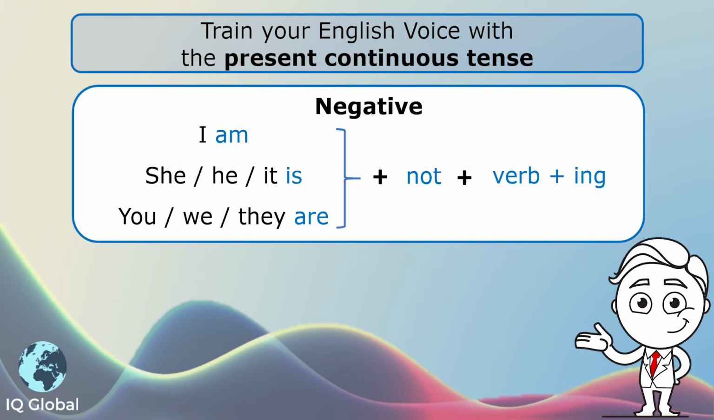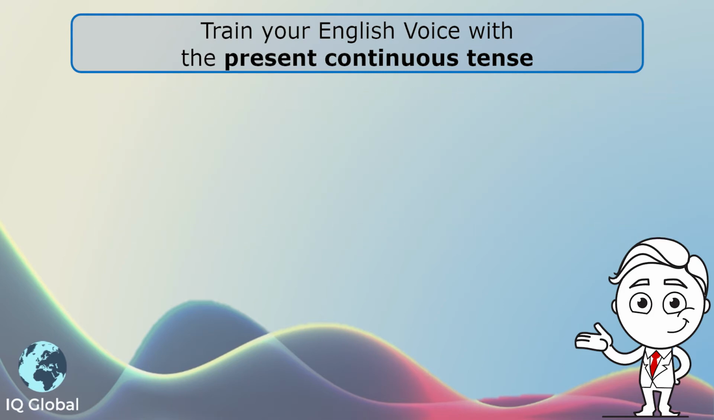Next, negative present continuous tense. The subject stays the same, but now we add the word not before the verb with ing. That word not makes it a negative sentence. So let's look at an example.